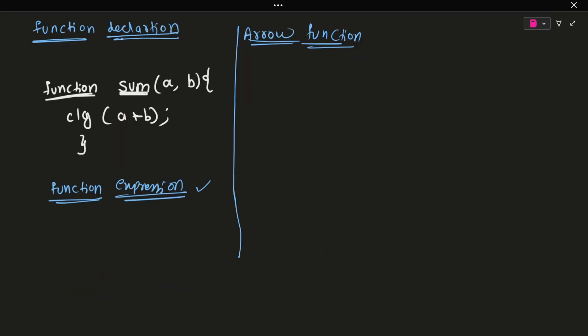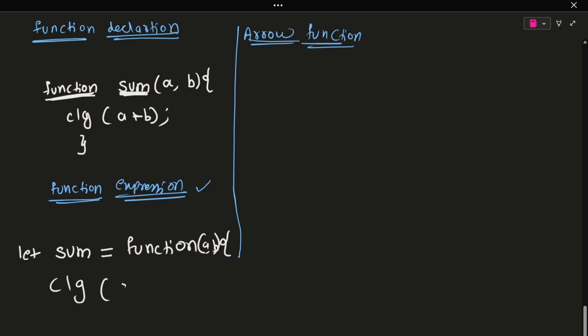So function declaration is where you first mention the keyword function, then the function name, and you accept the arguments. And function expression is nothing but, let's say you mention let, then sum, and then equals to, then you mention function, and directly inside you mention the arguments, let's say a, b, and you can have console.log of a plus b in this fashion.